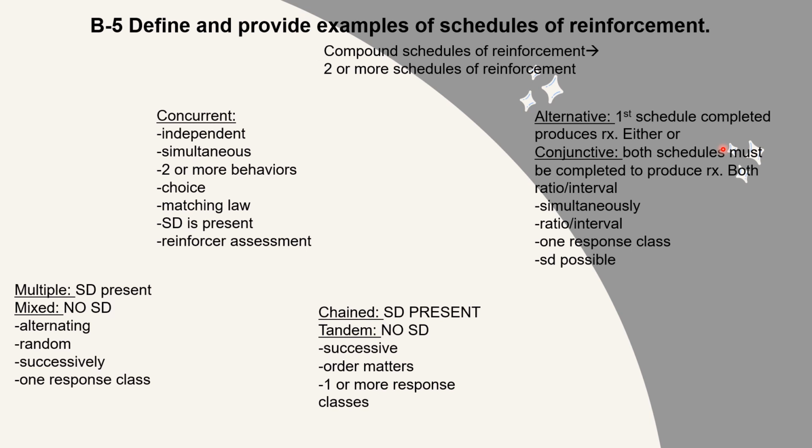This is when both schedules must be completed to produce reinforcement. Both of them, ratio and interval, have to be met in order for the individual to come into contact with reinforcement. This also involves ratio and interval schedules simultaneously. There's one response class and an SD is possible. So those are the compound schedules of reinforcement.